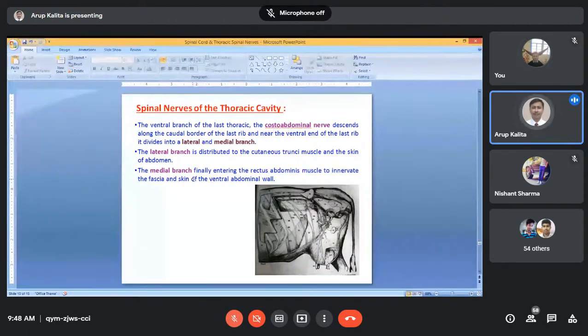Now posterior nares is connected to the pharynx. So pharynx is a common opening for both digestive and respiratory system. Pharynx के बाद, pharynx का posterior side में you will get 2 holes. One for the respiratory system, another for the digestive system.